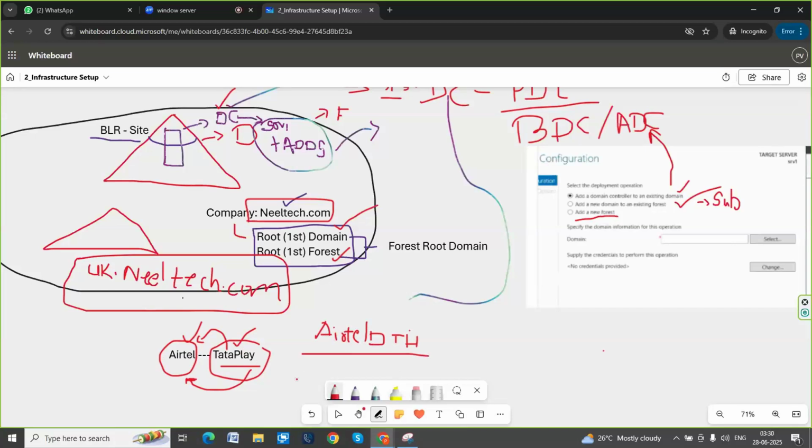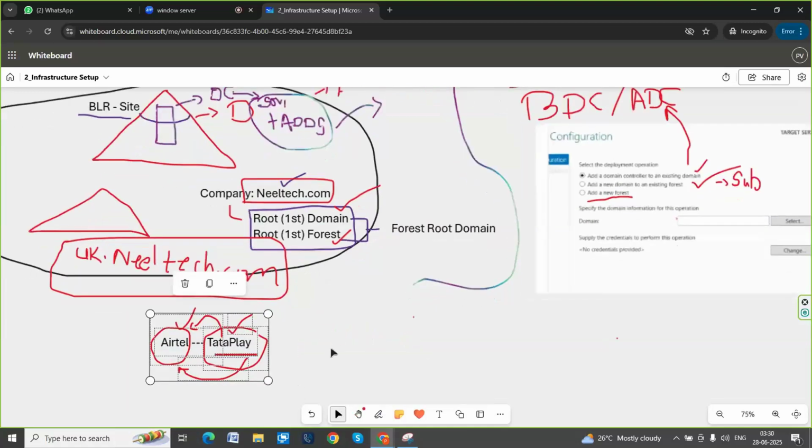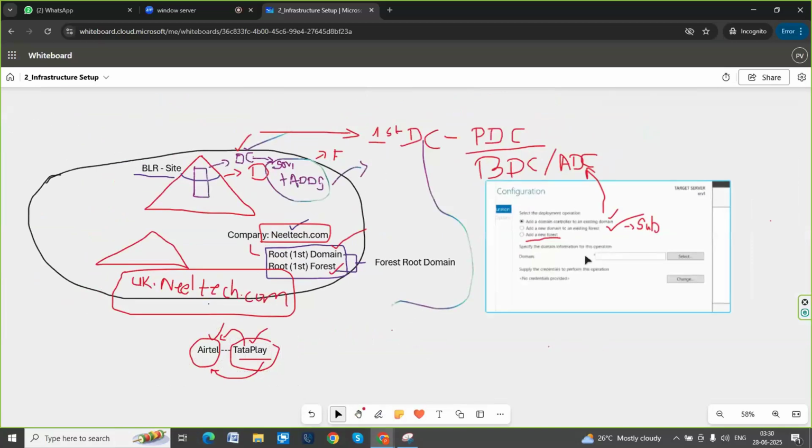But as of now, what I am trying to explain is that when this company is acquired, it will become a subsidiary. This part we will learn in a later section. Just giving an example, that also happens. Suppose the company is acquired, then they will create one trust relationship called an external trust. That we will learn in a later section. But suppose you want to add one more forest to the existing forest, then also you use similar options. That we will learn later. This one I'll leave as it is. Okay, you understood this.